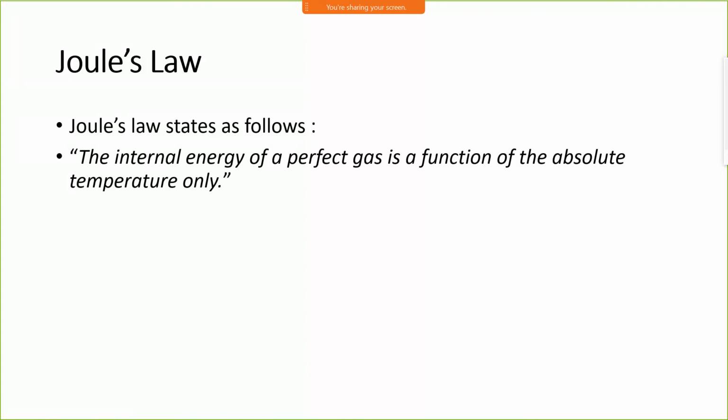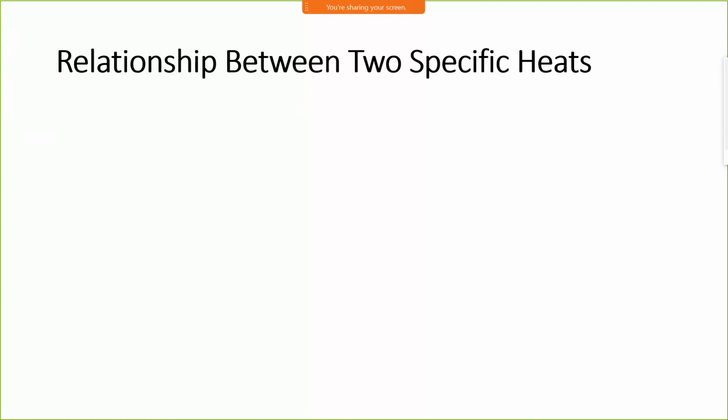Joule's law. Joule's law states that the internal energy of a perfect gas is a function of absolute temperature only. Internal energy is a function of absolute temperature only, as I explained in the internal energy expression. That is Joule's law.